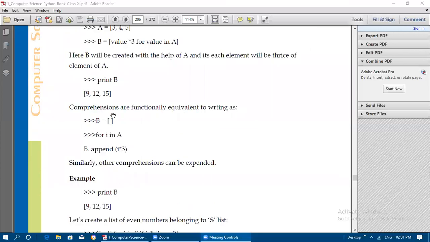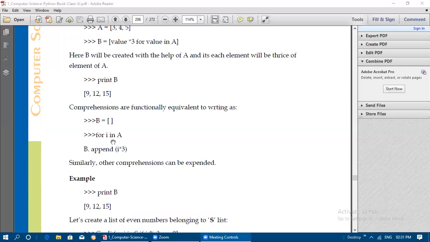Comprehensions are functionally equivalent to writing it as a loop. So like this also we can write. The above list, how we have created it, we can create in this manner also. It is equivalent. So B is equal to an empty list. For I in A, what does that mean? Whatever elements are there in A, from the starting index 0.